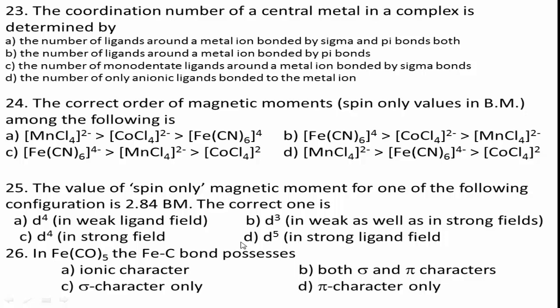We know coordination number is the maximum covalency shown by a metal or metal ion. It is the maximum number of ligands attached to the metal by sigma bonds or coordinate bonds. Here the ligand is monodentate and attached to the metal via sigma bond. Therefore, option C is the right answer for this question.